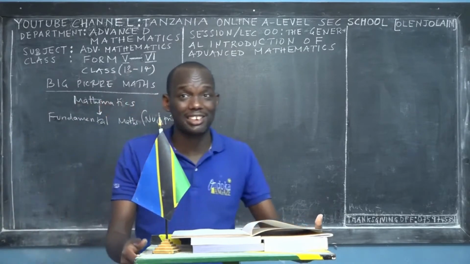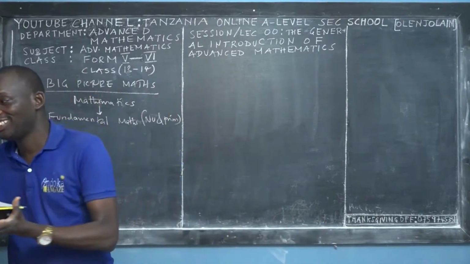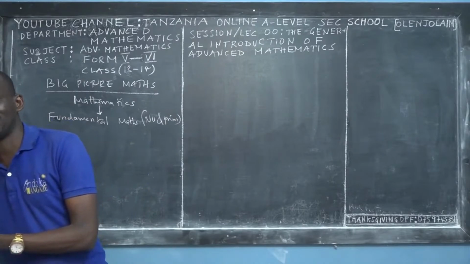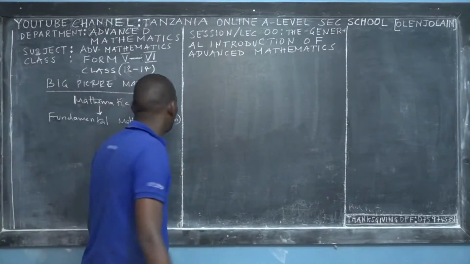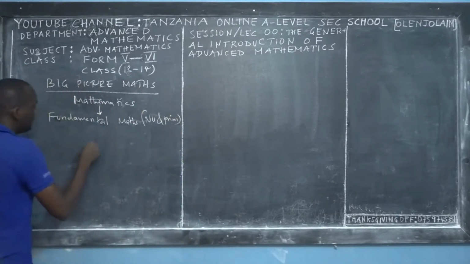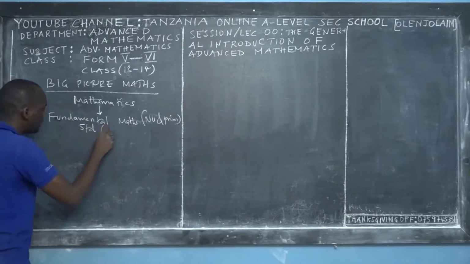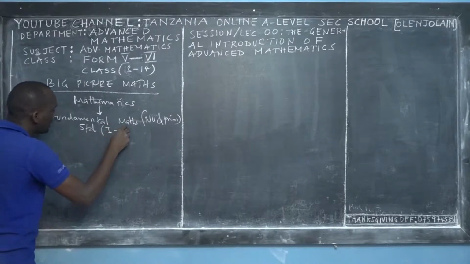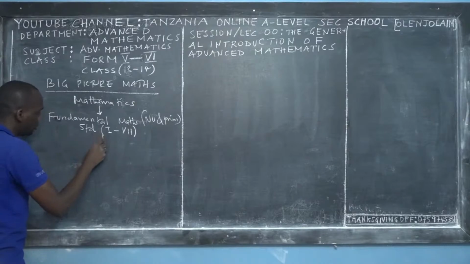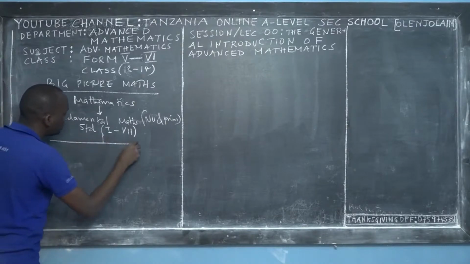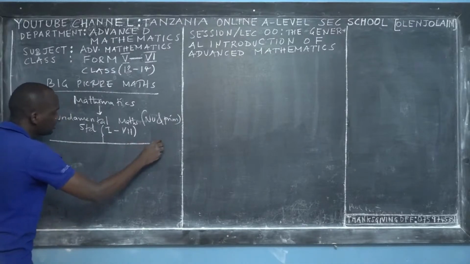So remember that this is advanced level. I'll be using English in all the lectures, or in all the sessions that I'm going to teach you. And then this was primary school, which in the United Republic of Tanzania we call standard 1 to standard 7, right? After graduation, we used to go to the next level, and when we go to the next level, we call it the ordinary level.